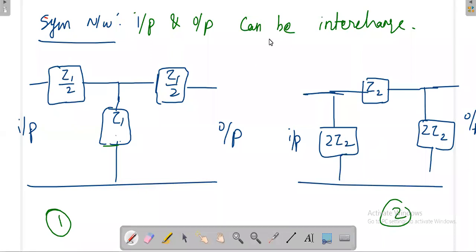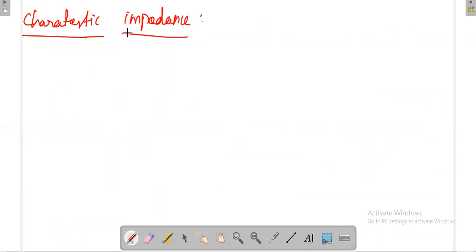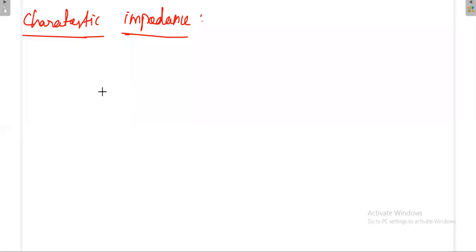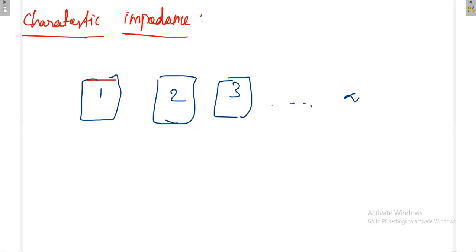Okay, next we'll see what is characteristic impedance. I have a symmetric network. I have an infinite number of symmetric networks connected with each other. Say this is my first symmetric network, and then second, third, and so on up to infinity. Just now we have seen what a symmetric network is, and now I have the infinite symmetric network.